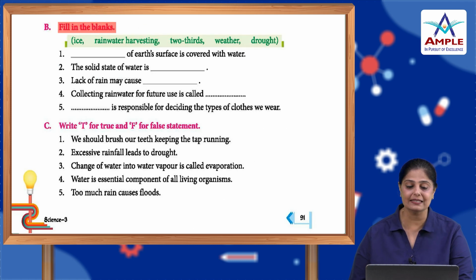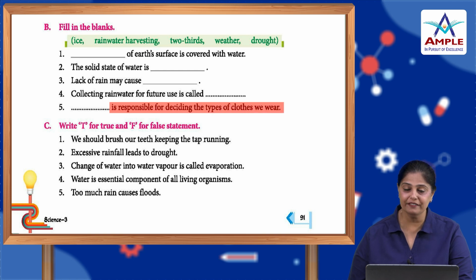Alright, now fill in the blanks. Dash of earth's surface is covered with water. Okay, 2/3. The solid state of water is ice. Lack of rain may cause drought. Collecting rainwater for future use is called rainwater harvesting. And weather is responsible for deciding the type of clothes we wear.